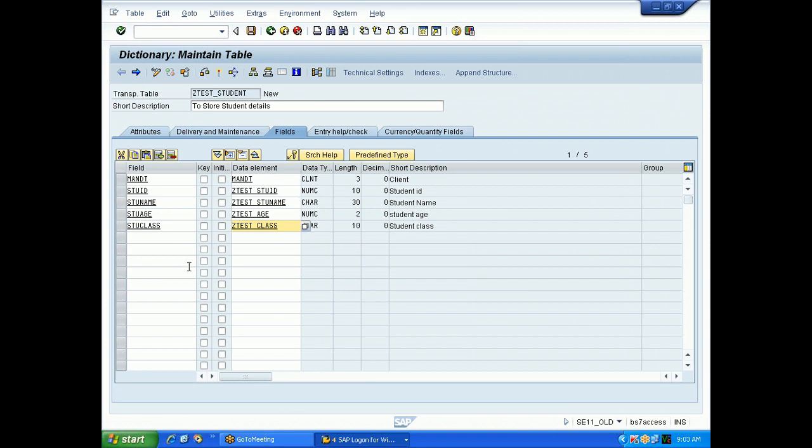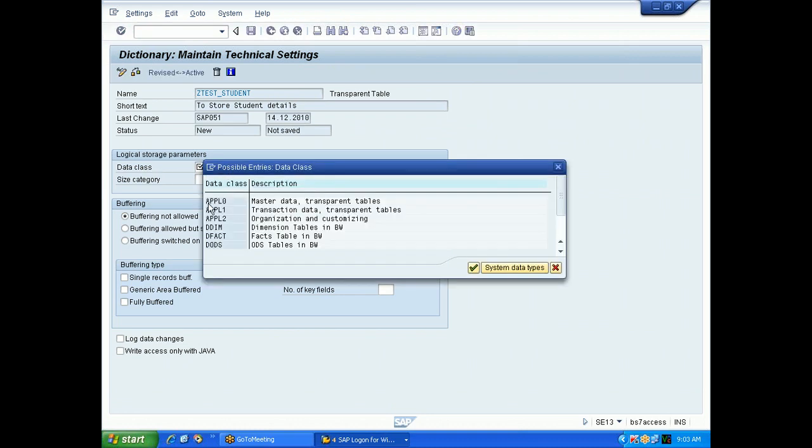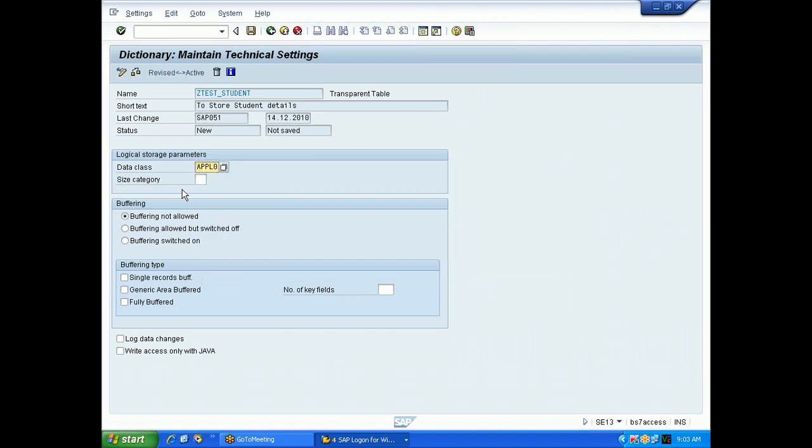Fine. So now we have created some 2 or 3 fields like this in a table. After that, the next step is go to the technical settings. There is something called technical settings. Go to the technical settings. So here there is something called a data class. In the data class, select APPL0. This is APPL0 for master data and transparent tables. Select this.